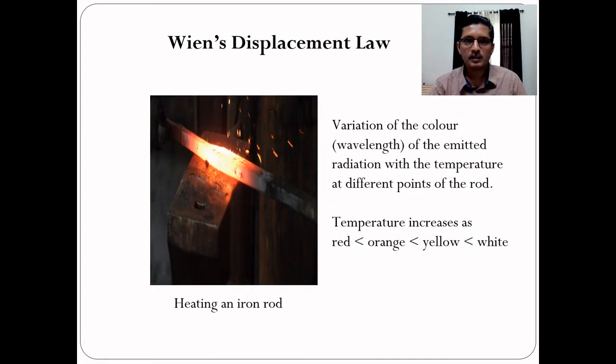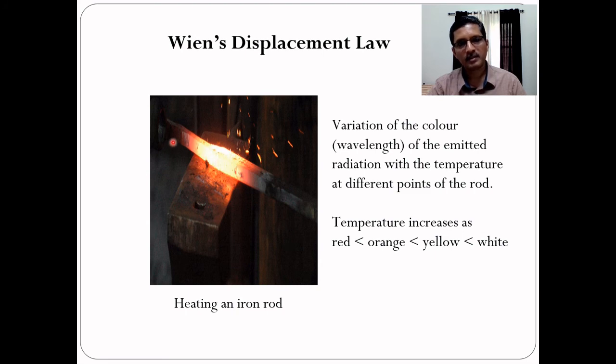Let us see Wien's displacement law in action on a familiar setup. We consider heating of an iron rod. The maximum temperature is in the middle of this oven. The iron rod is showing different colors at different regions. Away from the oven it is showing dull red color, then bright red, then orange, then yellow. In the middle of the oven it is almost white.